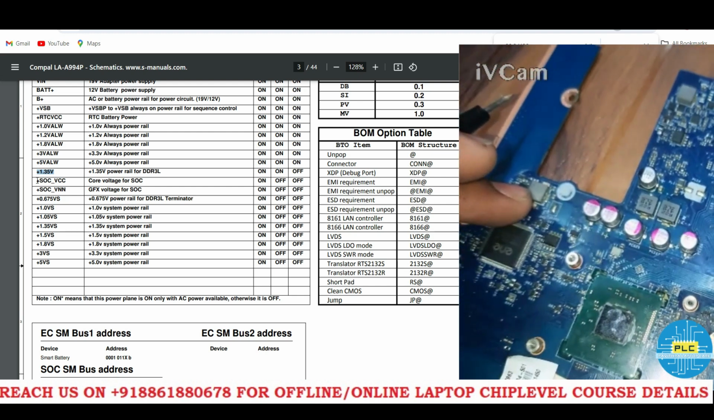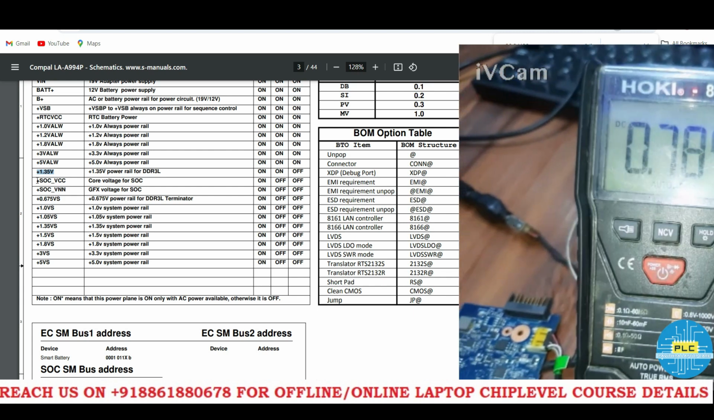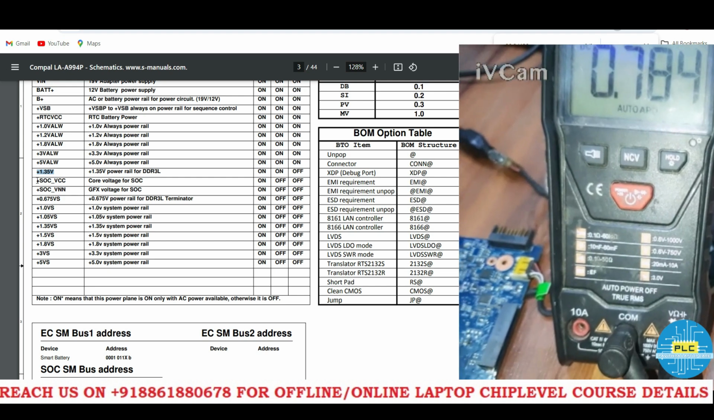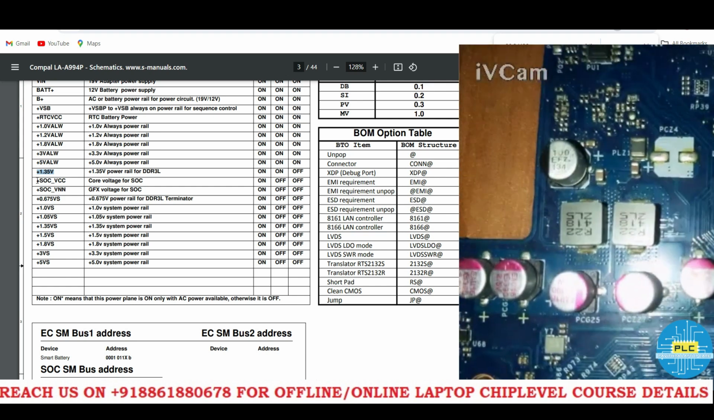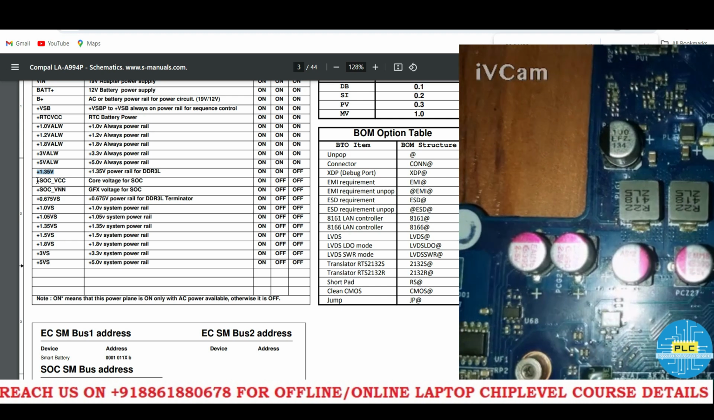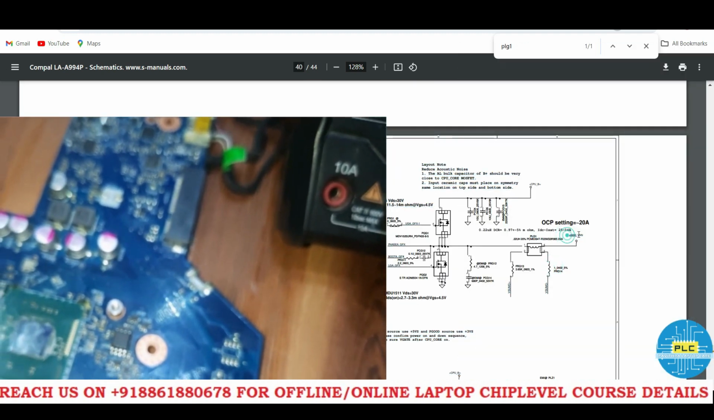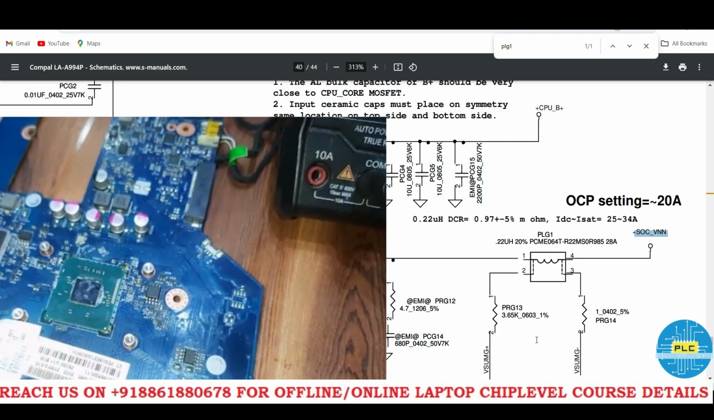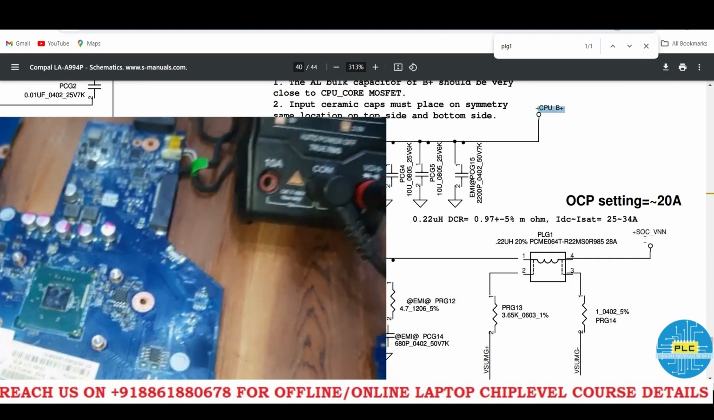Right. So now I'll check the core. This is the main turning point. See the core. Are you sure this is the core? I'll check on that. What is the number? See, PLG1. PLG1 SOC V in. SOC V in is nothing but core. See, this one is SOC VNN. It means it's a VCC core. Right. See, CPU B plus, it's a CPU voltage.